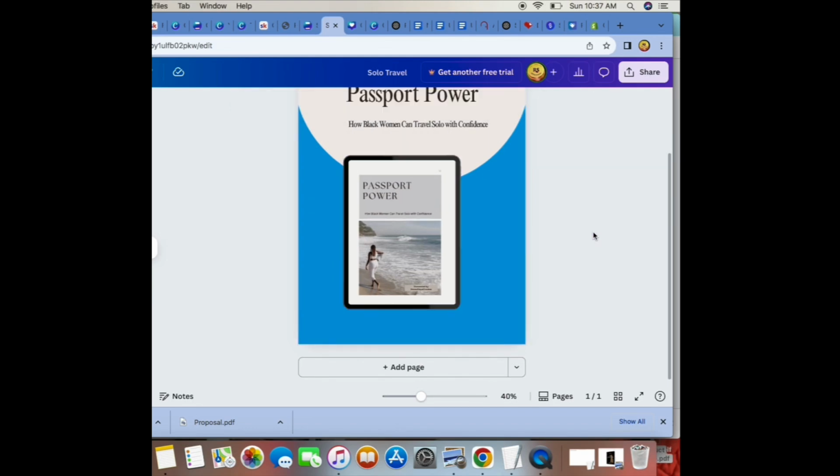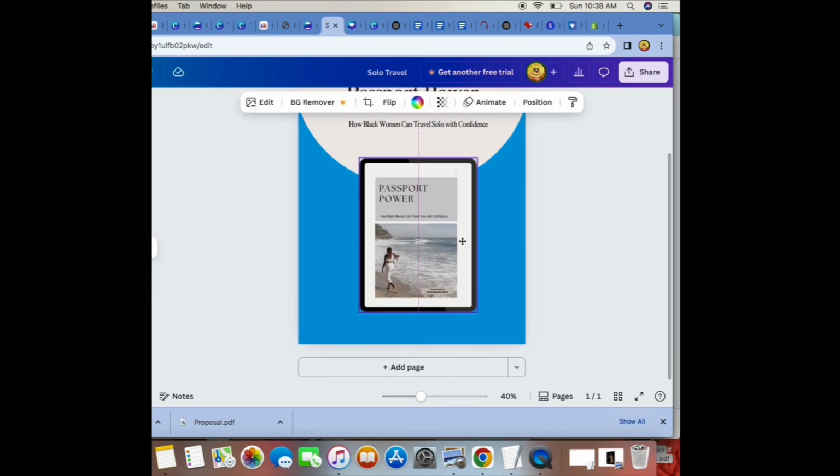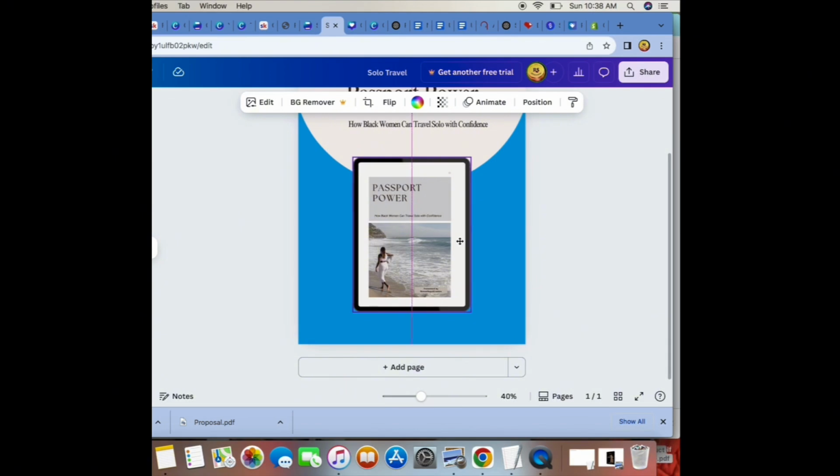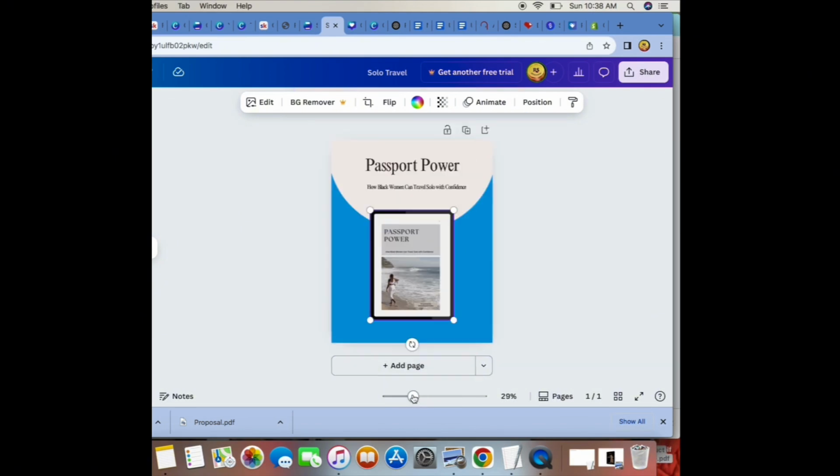Enlarge your frame, your picture that's in the frame, and you want to center it. A solid purple line means it is centered in the very middle, and there you go. Again, you can change the fonts, you can change however and whatever you want. And so now we have our mock-up for our sales page.